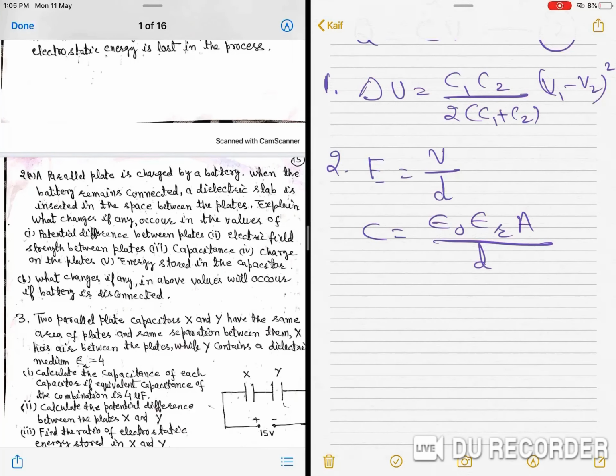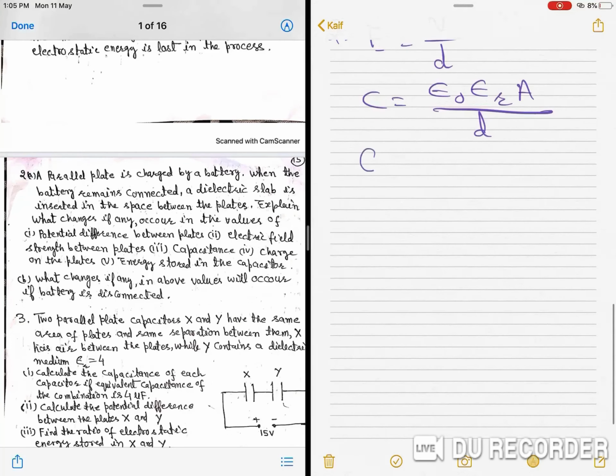K can also be used in place of epsilon R. And the charge on the plates: we know Q is equal to CV, because V is not changed and C is epsilon R times the initial value.